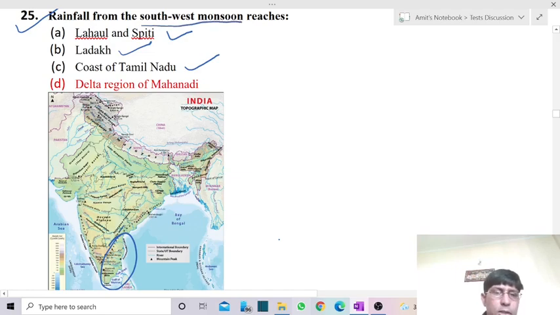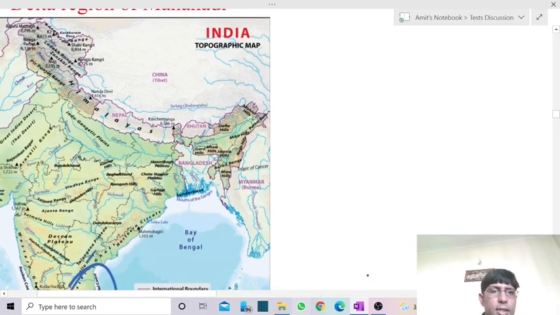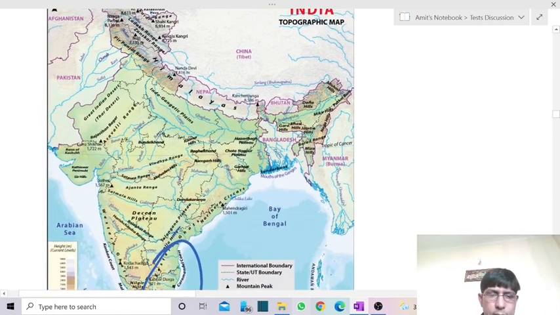But in case of the delta region of Mahanadi, it falls on the line of southwest monsoon. So these regions simply receive a lot of rainfall.